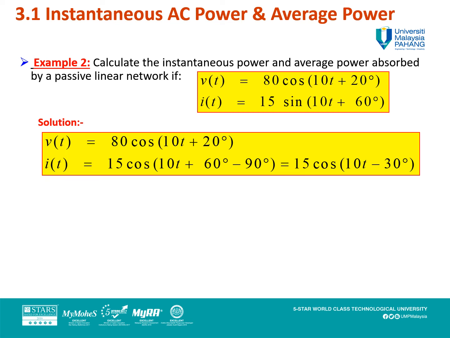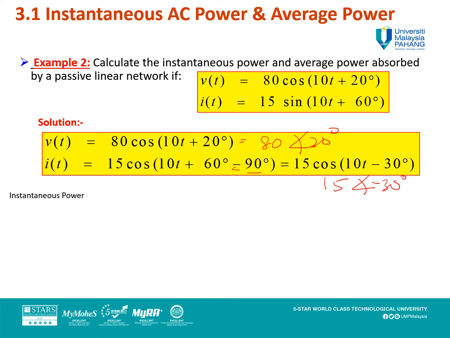Both equations should be in cosine, which for me is better and simpler. Here you get the angle is 20 degrees. For the second one, when you change to a cosine function, you must subtract 90 degrees. You get 15 with the angle minus 30 degrees.